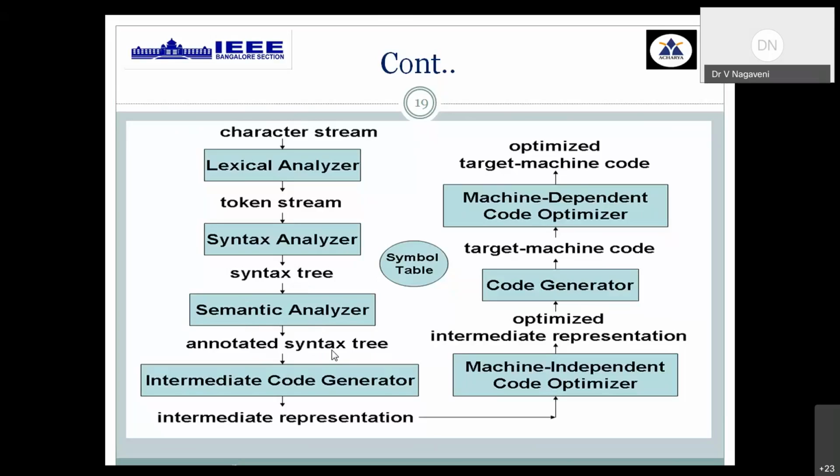Then that modified syntax tree is converted into intermediate code with the help of intermediate code generation. Then that intermediate representation is also modified with the help of the machine dependent code optimizer. Whatever you get is still in the form of intermediate code, which is given to a code generator, which will generate the required assembly level language.